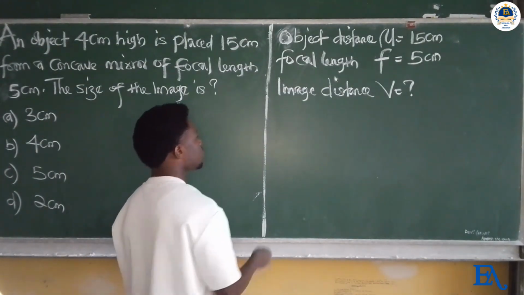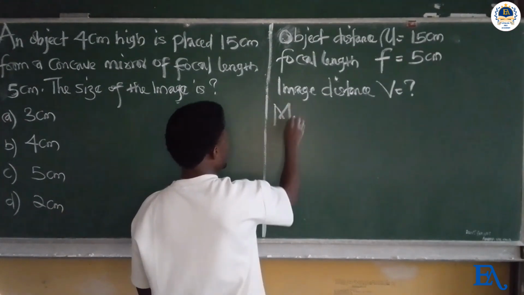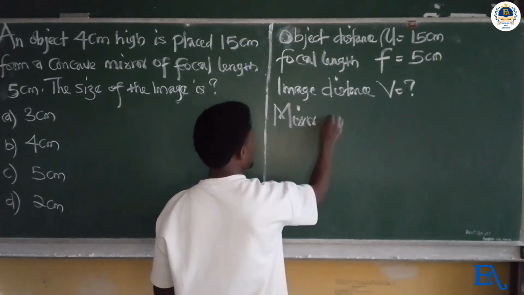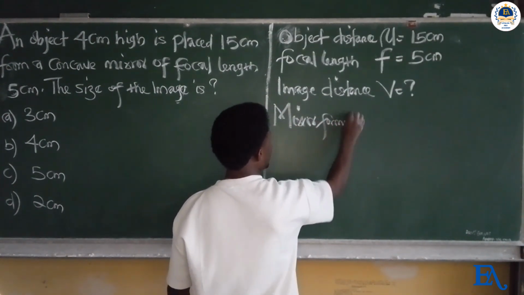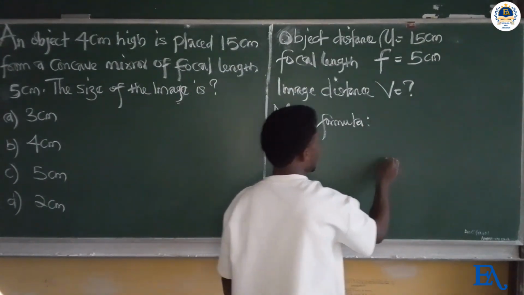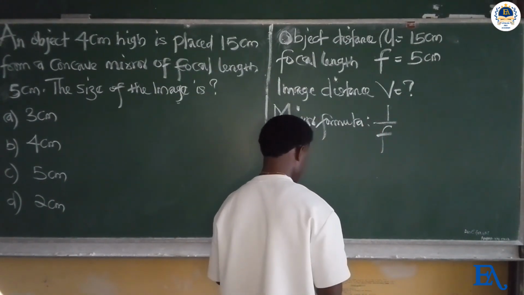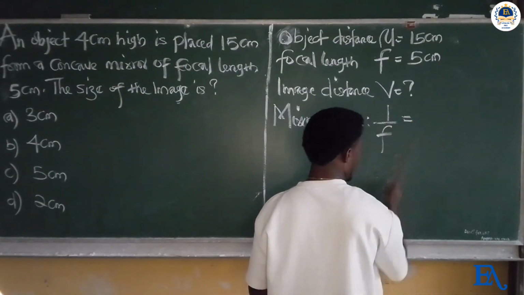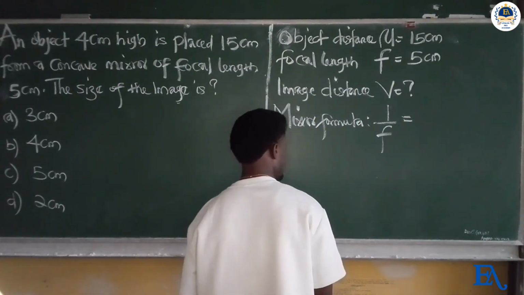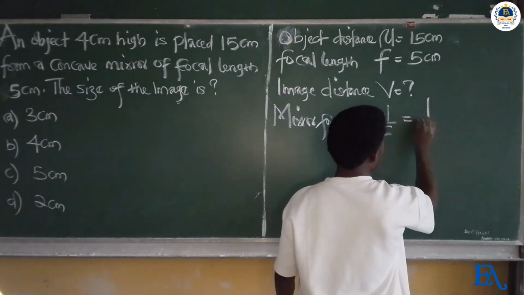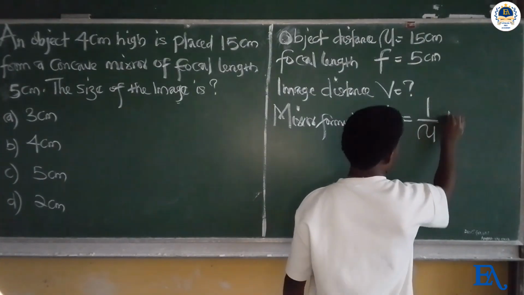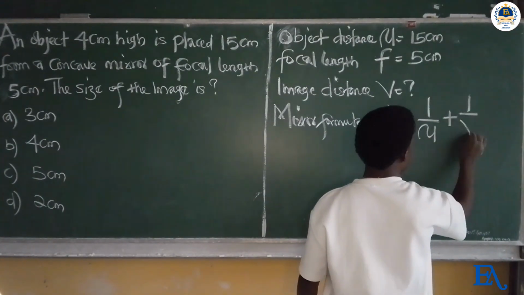The mirror formula is given as 1 over f equals 1 over u plus 1 over v.